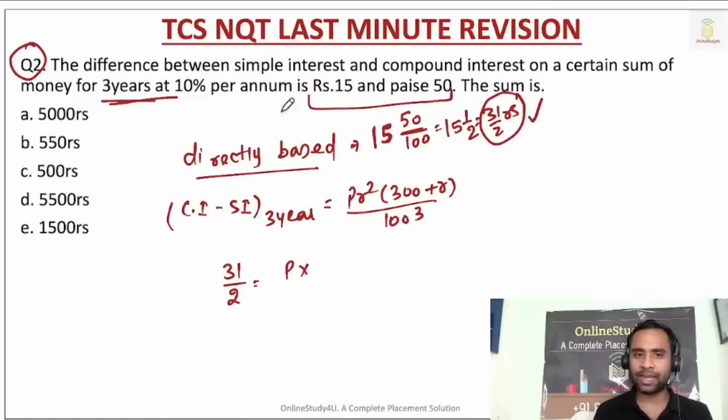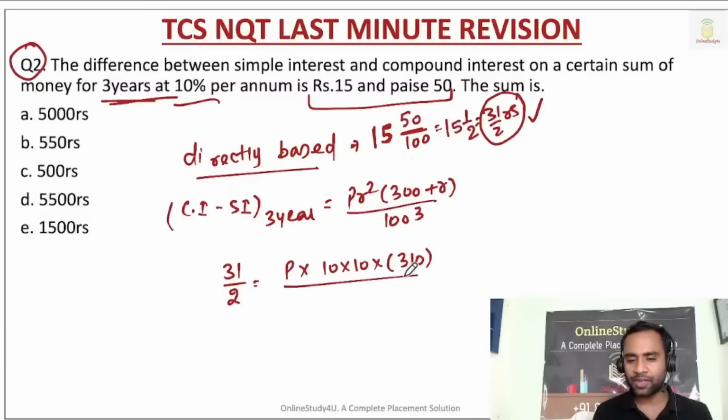Principal is not given, rate is 10%. So 10 into 10 and 300 plus R, 310, divided by 100 cube. So 100 into 100 into 100, right? Now this 100 cancelled, 10 10 cancelled, 31 cancelled, and 2, this is 5 times. So principal will be equal to 500, right?